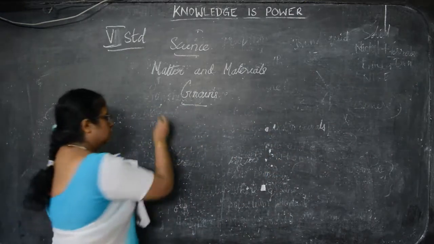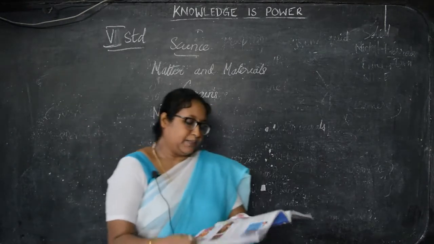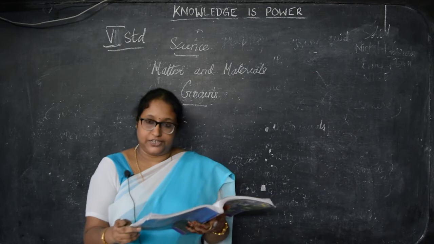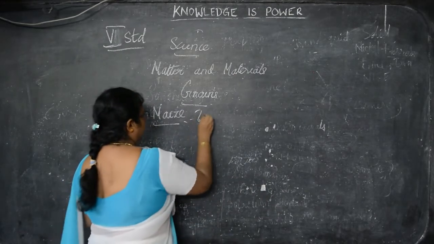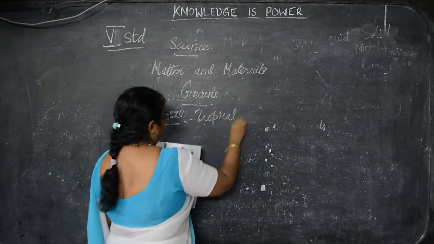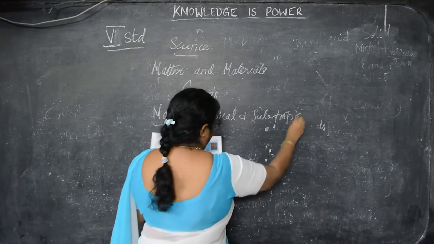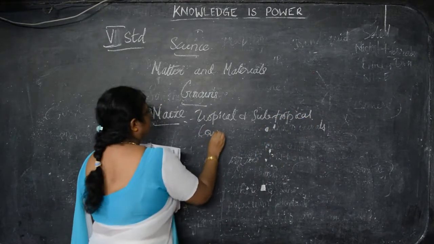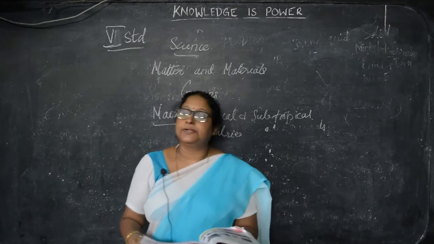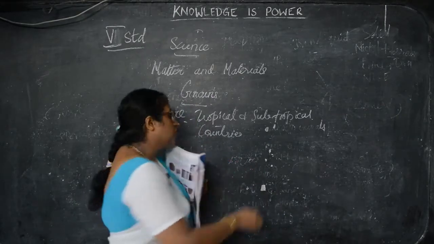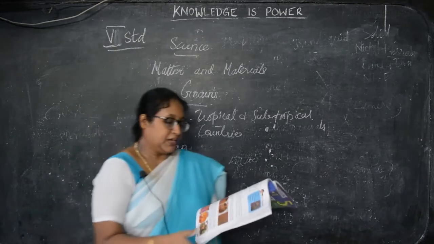So, maize. This is maize. In many tropical and subtropical countries, maize is the main food that people eat. That is in foreign countries like Mexico, America. There, this is an important food that the people eat. It is also known as corn. Maize is otherwise known as corn.